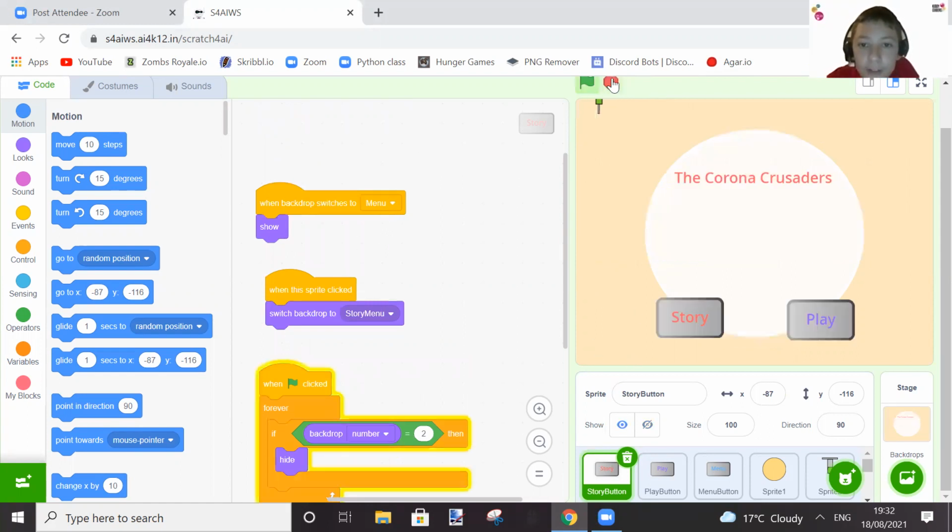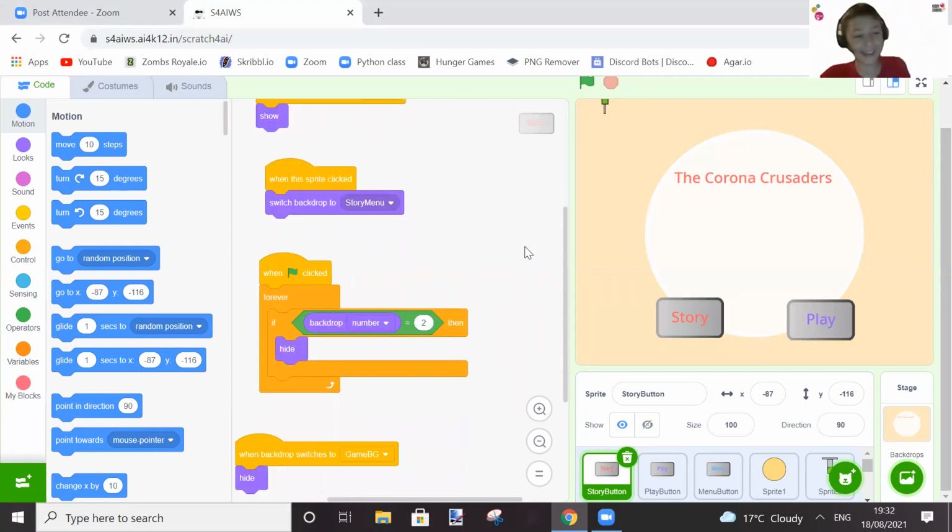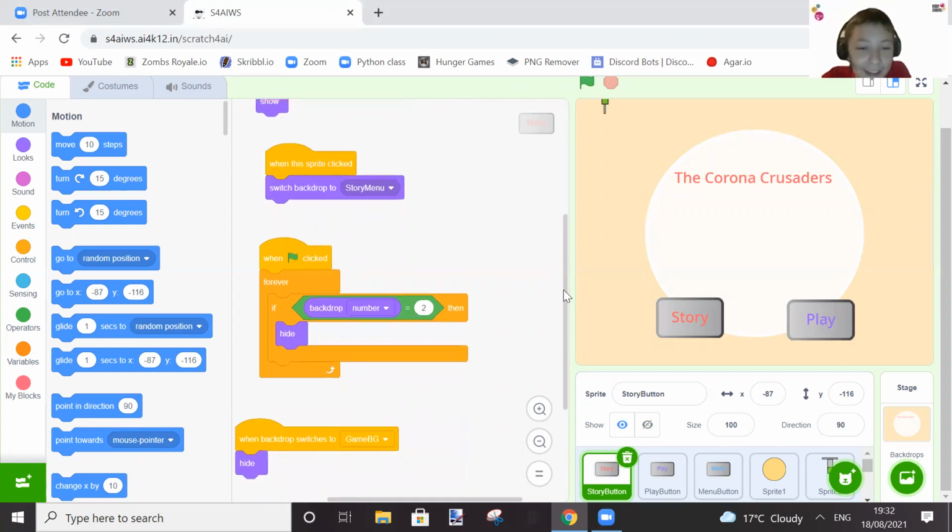Here's the story button. As you can see, it is shining bright like a diamond. Basically what happens when you click this button, it will take you to the story menu, which I showed you, which shows the story of how the coronavirus came to be and how people had to isolate, and the vaccines and how to play the actual game.